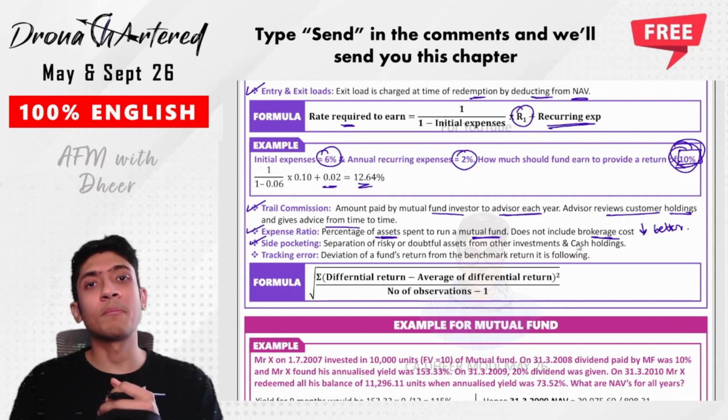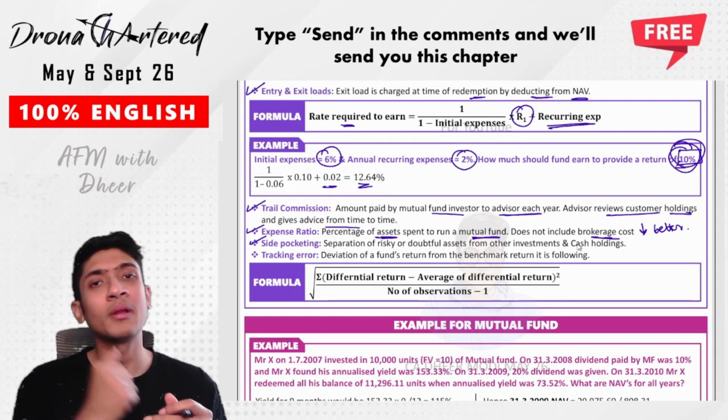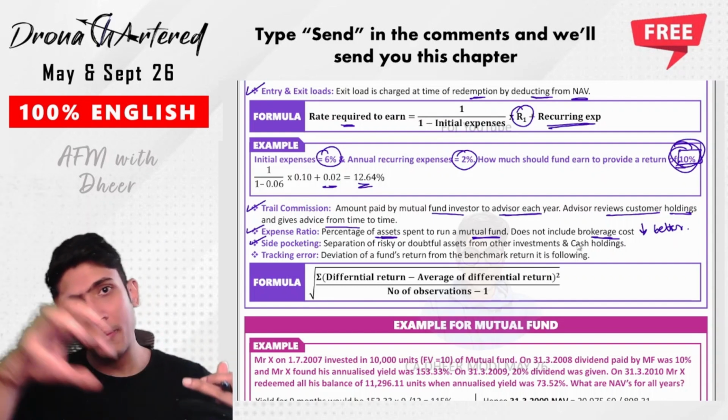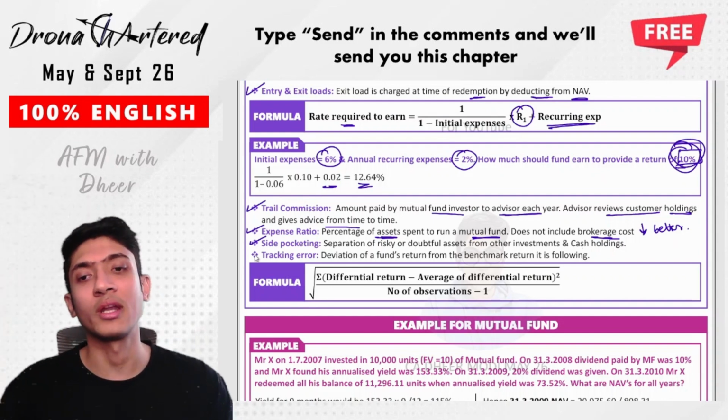If you have 1 kilo of apples and you have one dirty apple, one apple which is rotting, it will spoil all other apples. So you separate it away. That is your side pocketing.